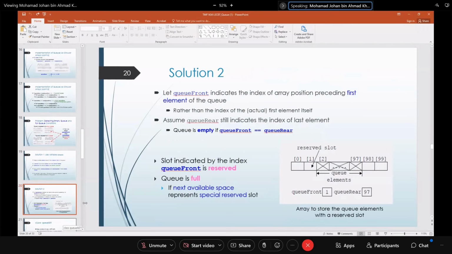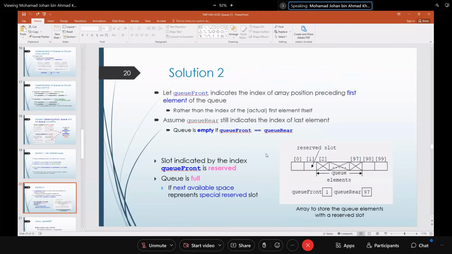The other one is basically you make a reserve area, or reserve slot. With a reserve slot, if the maximum size is supposed to accommodate 100 elements, you can only put 99. Why do you need this reserve slot?